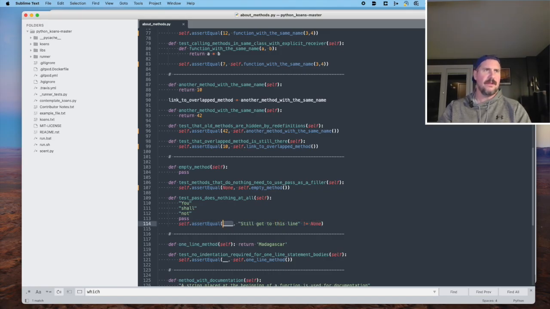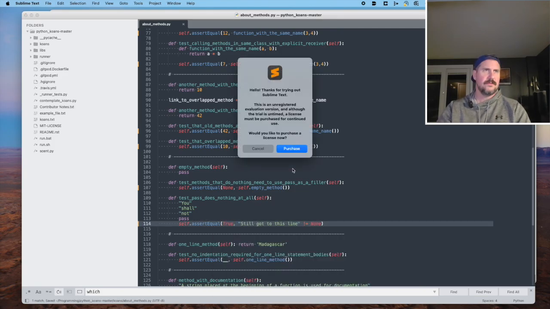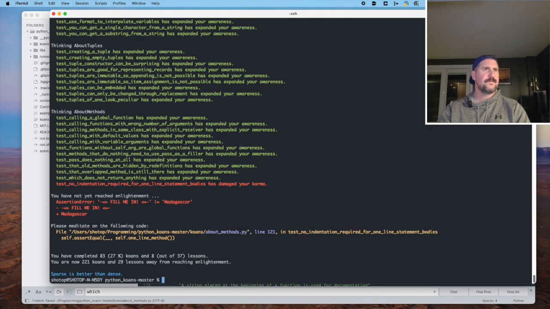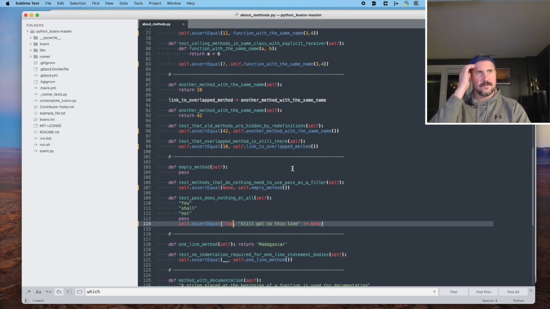So pass does nothing at all, okay. True? Maybe? Yeah, it was true. So still got to this line does not equal none. You shall not. Oh.